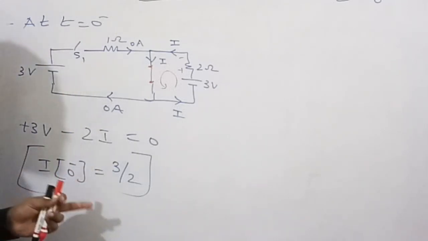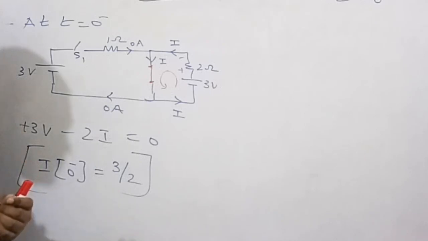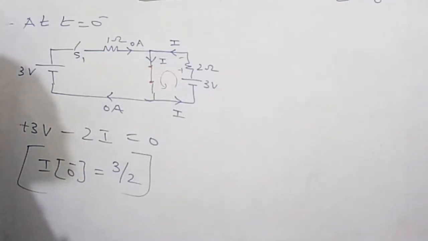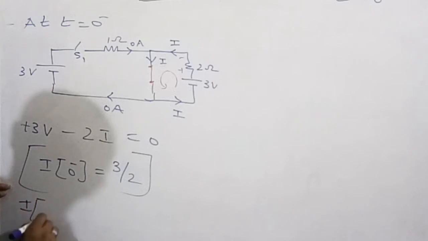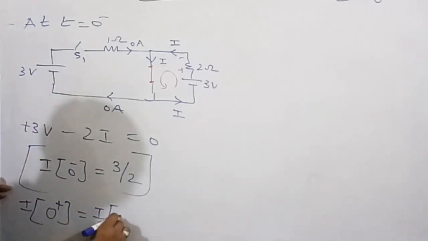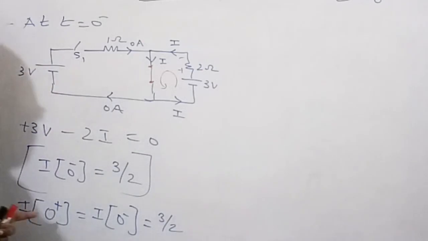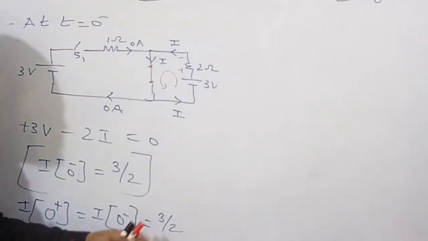Therefore, after closing the switch at instant t equals 0 plus and before closing the switch at instant t equals 0 minus, in both conditions the current in the inductor is constant. Therefore the current in the inductor at t equals 0 plus is equal to the current in the inductor before closing the switch at t equals 0 minus, which is 3 by 2 ampere before closing the switch, and after closing the switch at instant 0 plus it is 3 by 2 ampere.